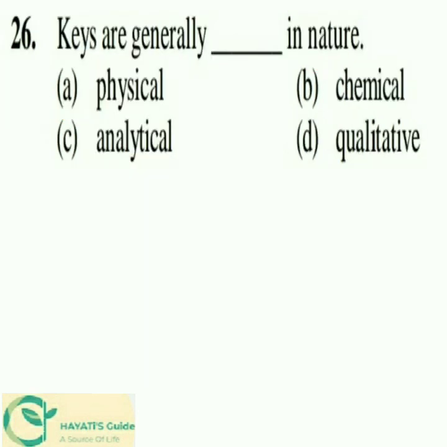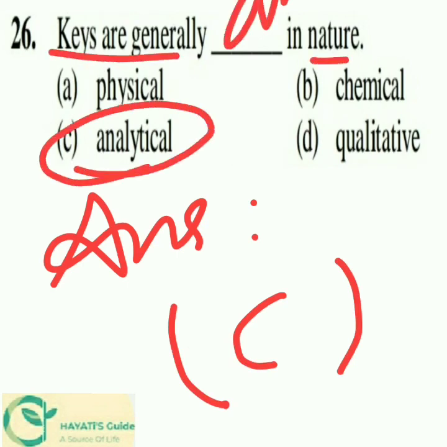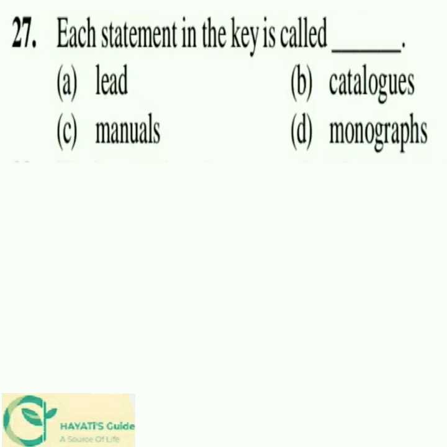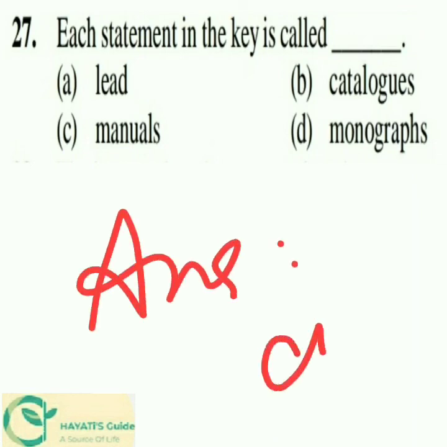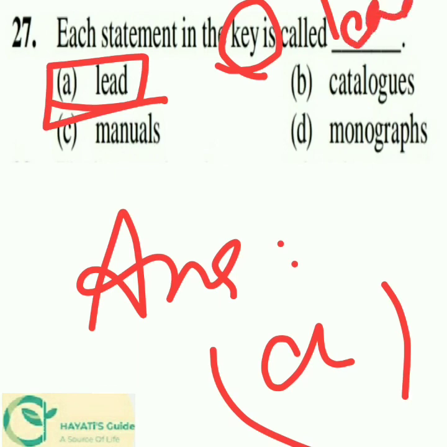So the next question, keys are generally dash in nature, and the options are as below, and the answer is option C. So the keys are generally analytical in nature. And the next question, each statement in the key is called. Options are as given below, and the answer is option A. So each statement in the key is also called a lead, L-E-A-D, lead.